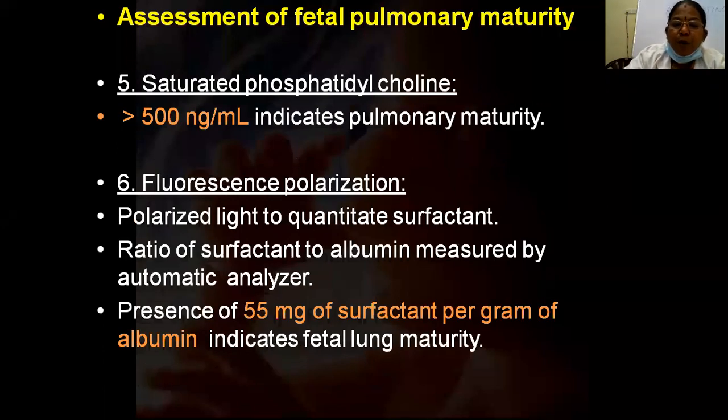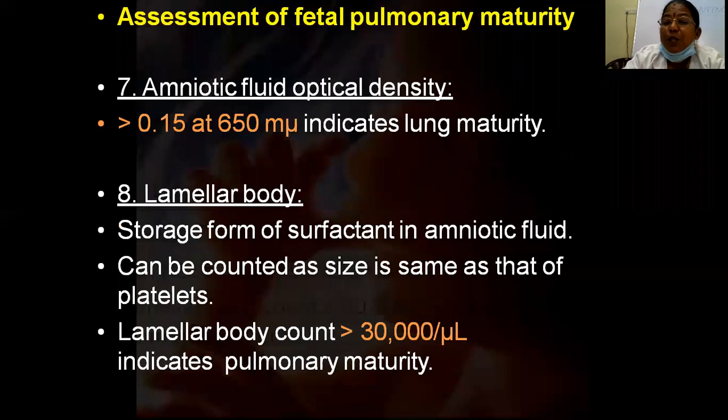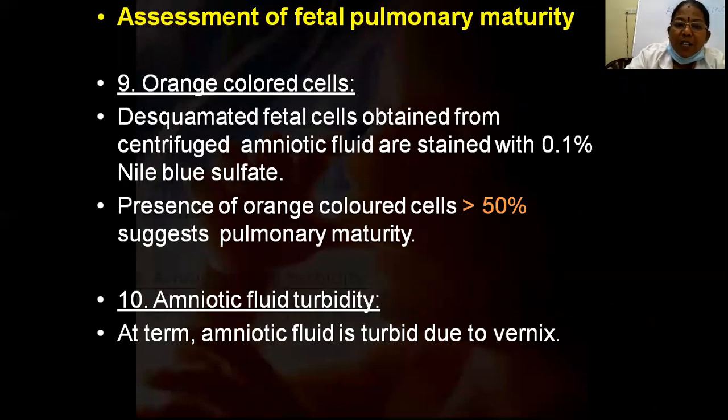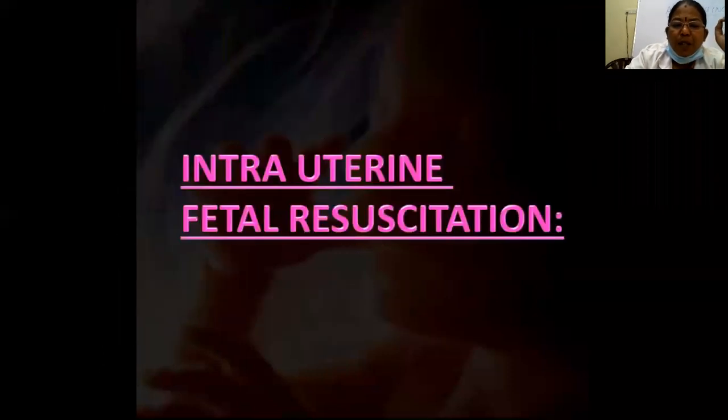Then fluorescent polarization test we can do. The most important is amniotic fluid optical density. This test we do in Rh negative isoimmunization, when we want to know if there is any hyperbilirubinemia. Presence of lamellar bodies, orange color cells, is usually for anemia, and amniotic fluid turbidity. So these are the biochemical tests which we do in the antenatal period.